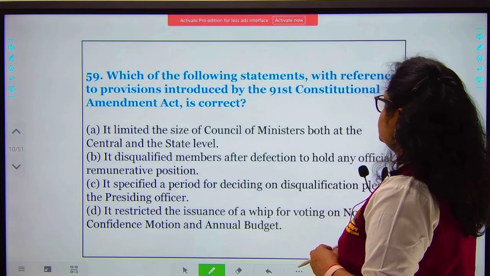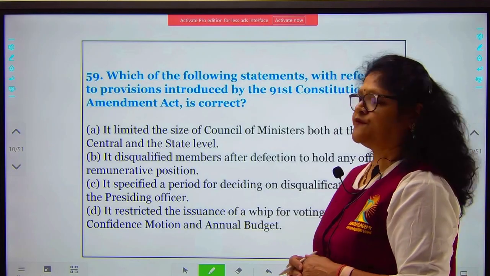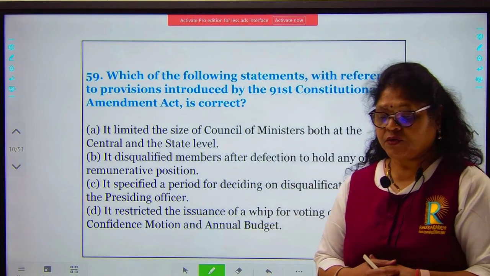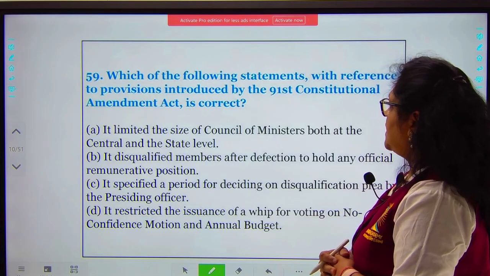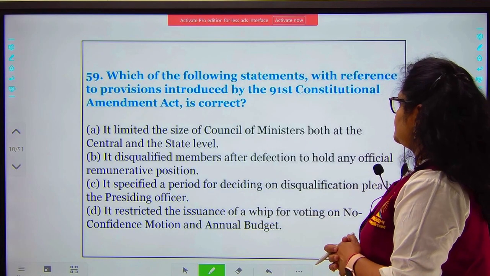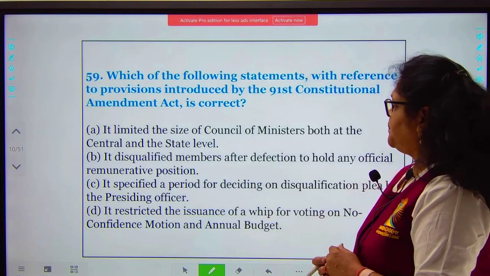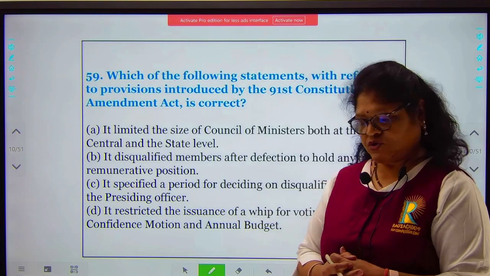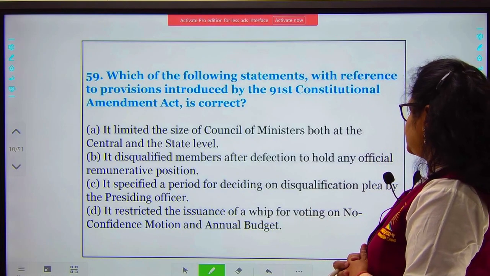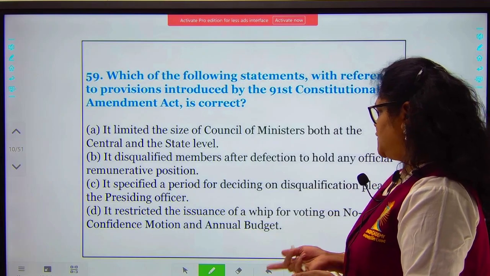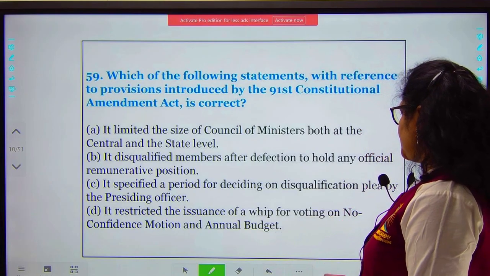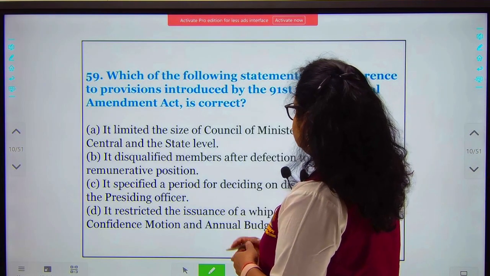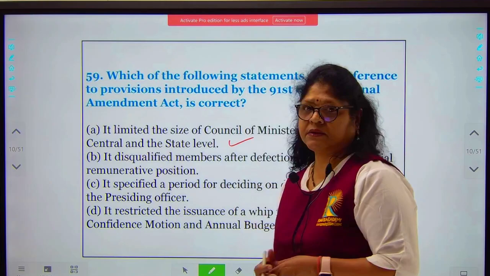Which of the following statements with reference to provisions introduced by the 91st Constitutional Amendment Act of 2003 is correct? It limited the size of Council of Ministers both at the central and the state level. It disqualified members after defection to hold any official remunerative position. It specified a period for deciding on disqualification plea by the presiding officer, and it restricted the issuance of a whip for voting on no confidence motion. So here, this is the correct answer. This is the correct option.